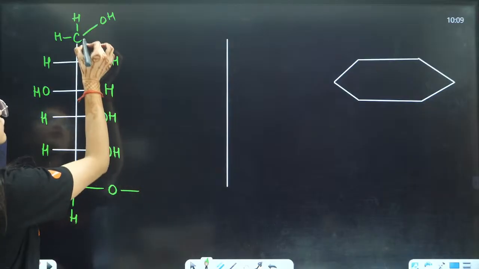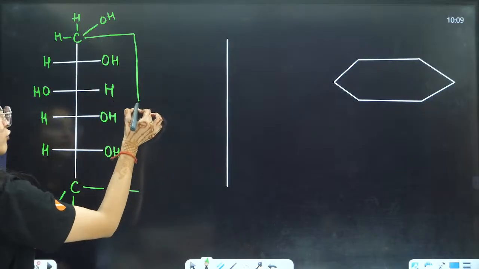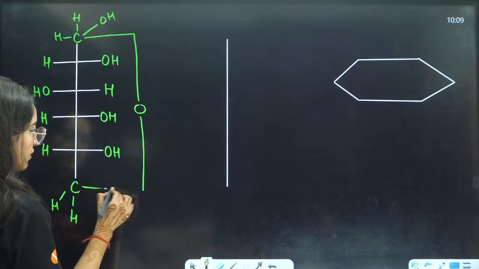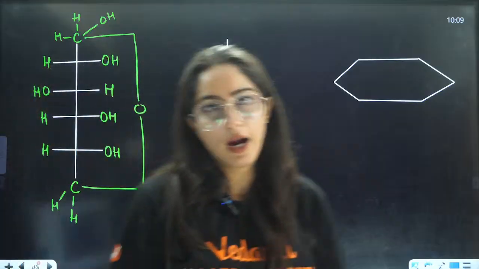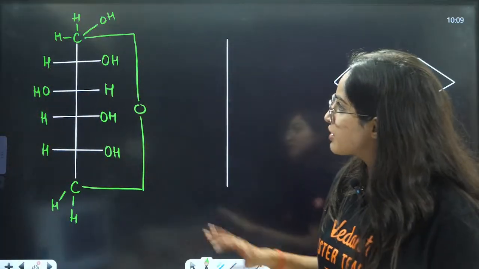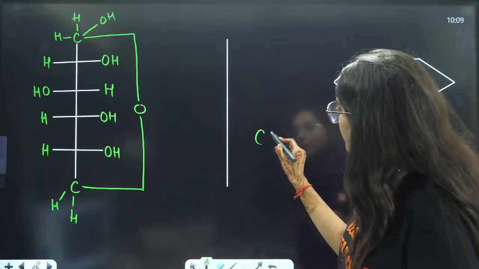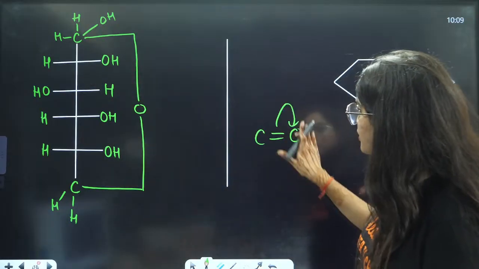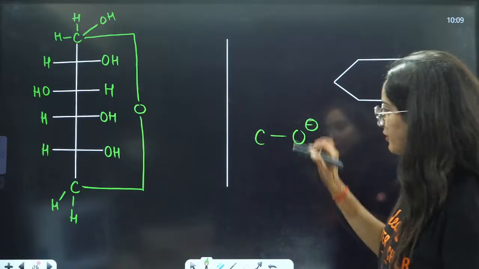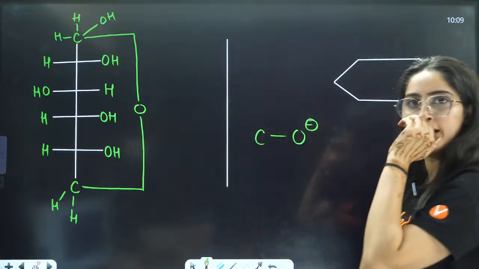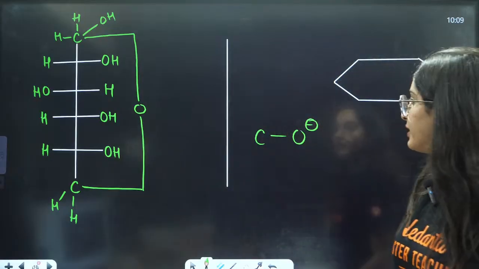And here you will have a formation of this kind of ring. Understood what exactly happened here? To this C double bond O, electrons got shifted here. This becomes CO negative, right? One hydrogen will shift internally to that side.